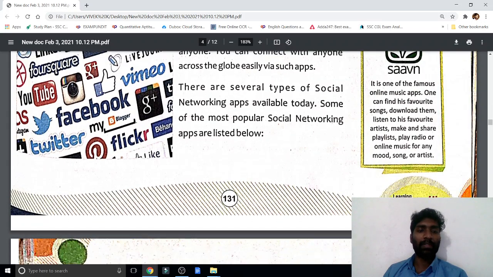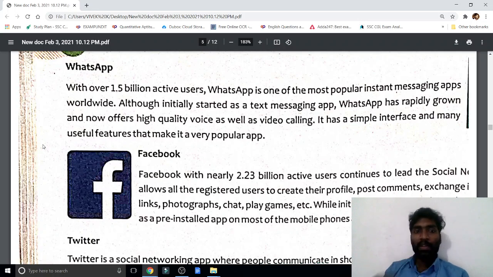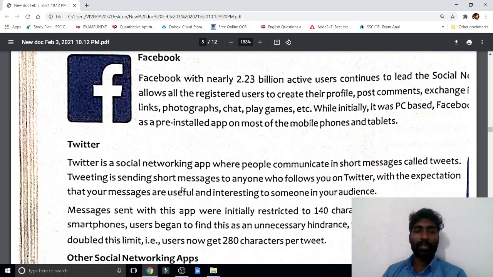Twitter is a popular one. Next, WhatsApp. Now 1.5 billion active users are there, and it is very popular worldwide. Facebook also; you should go through all these things once.